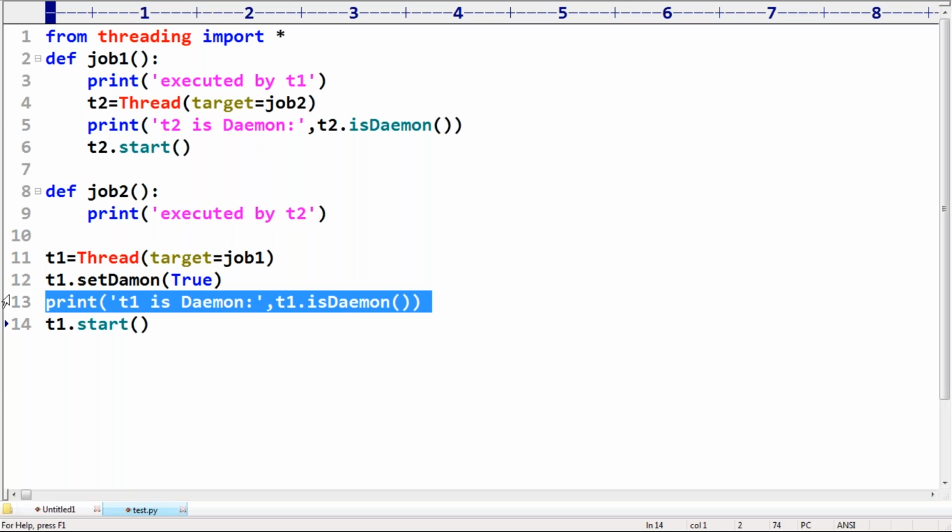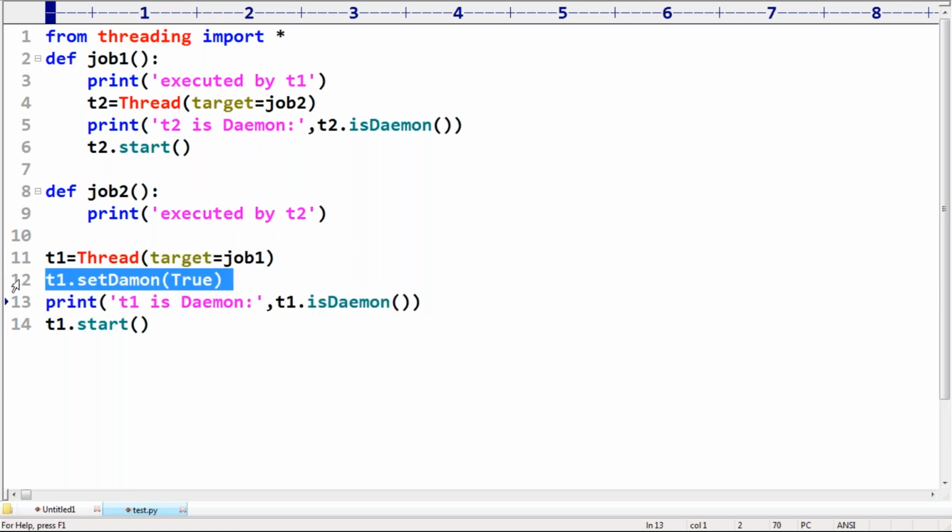Why am I taking this example? Just to conclude this one. Now, can you please guess what is the T2? Sir, I changed the Daemon nature of only T1, but not for T2. Most of the people are going to feel that, sir, by default every thread is non-Daemon. No, boss. If the parent is non-Daemon, child is also non-Daemon. If the parent is Daemon, child is also Daemon.